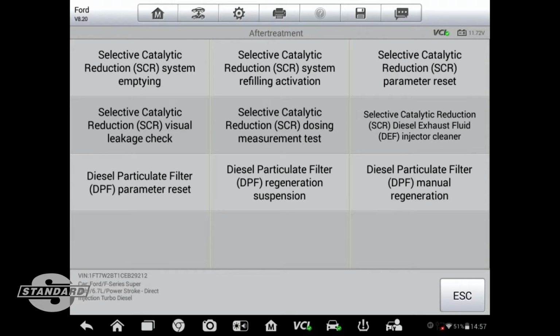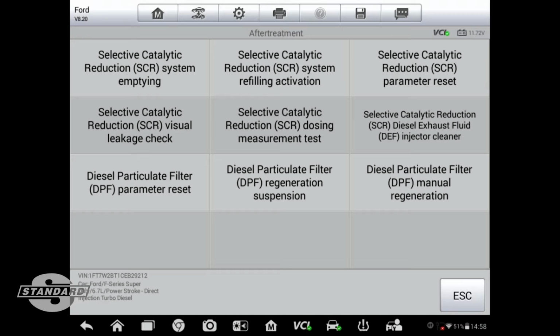We can also do some things with regard to the diesel particulate filter. We can do a parameter reset, and a manual regeneration. But you'll notice that interesting one in the middle at the bottom: we can do a regeneration suspension. There may be some reason for diagnostic purposes that you want to suspend the DPF regeneration, and you can do that with the scan tool. Of course, that suspension would only last during that session. Once the scan tool is disconnected from the vehicle, the DPF system would go back to normal operation.